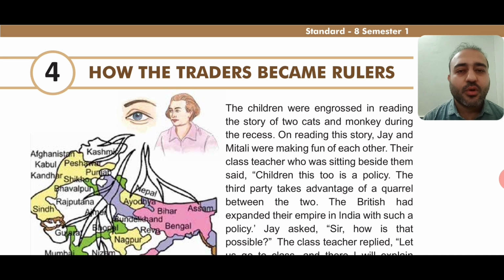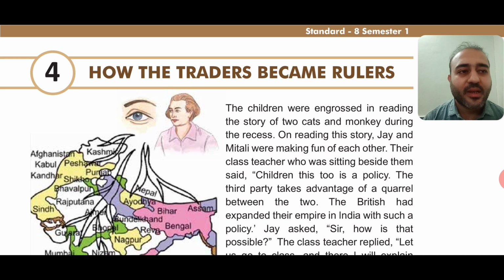Okay, so as we know, those Europeans who had come to India had come just for the sake of trading only, but later on, as they wanted to increase their power, they started capturing or taking control of the territories of India, and that is how slowly and gradually they started becoming the rulers of India. Okay, so now we'll start with our chapter.